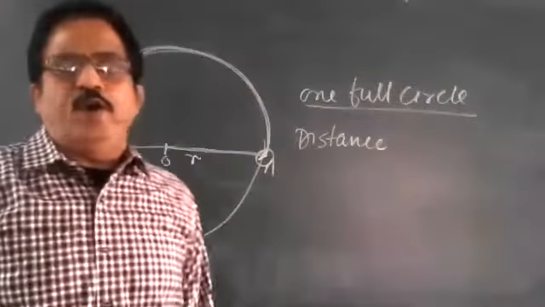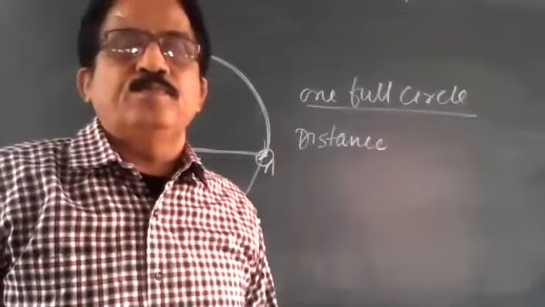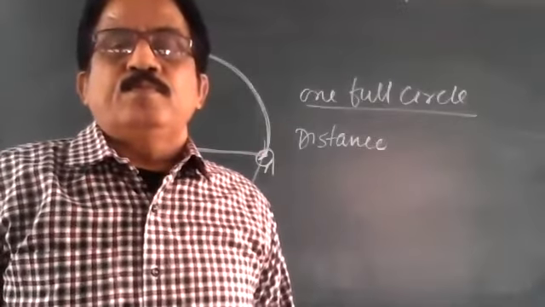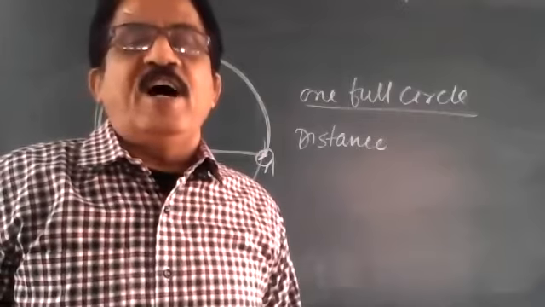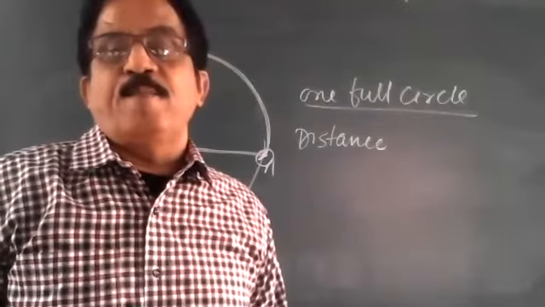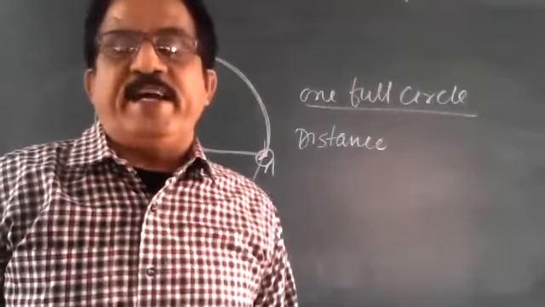Here I am going to calculate. Sir, 2 pi r. How does it come? Why 2 pi r? Tell me.